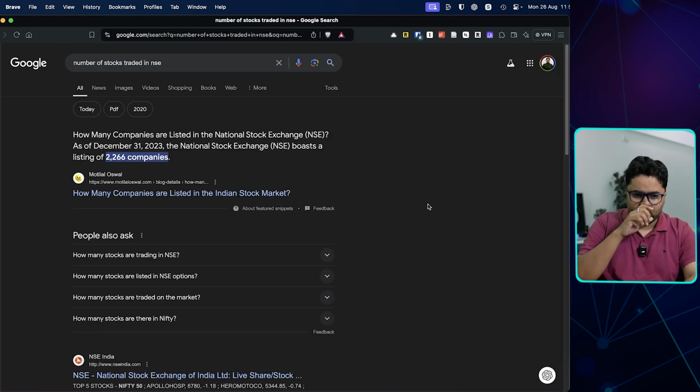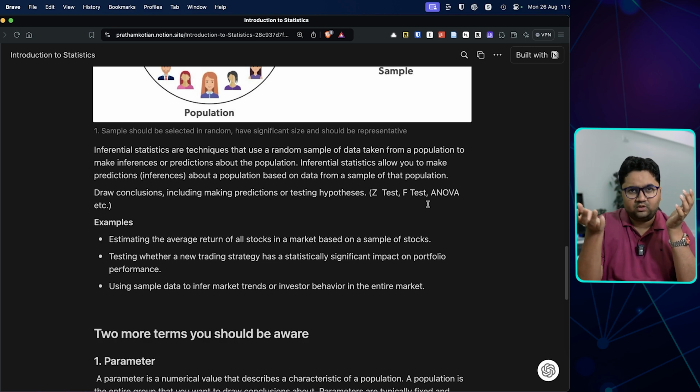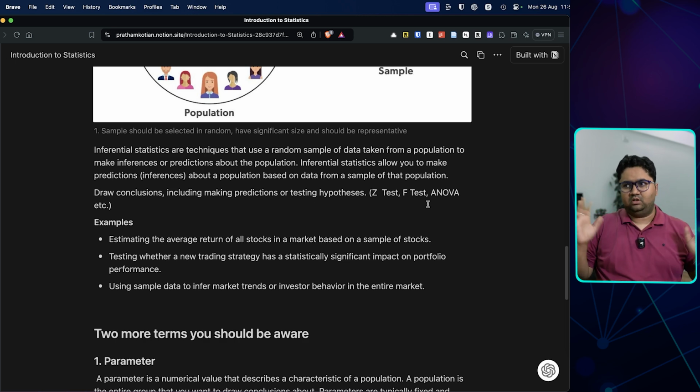ठीक है, तो there's like 2266, so 2250, like 2000 plus is what we have. And I don't know if the number was accurate to last month or latest or not, but the point is, there's a big population. उसमें से हम Nifty 50 निकालते हैं and using it we understand if market is moving up and down. तो इसके pros and cons दोनों हैं.